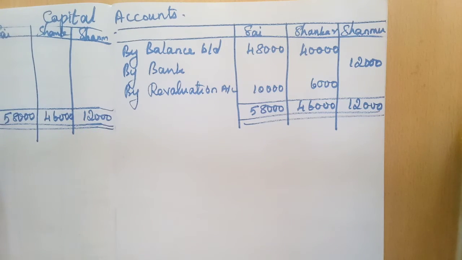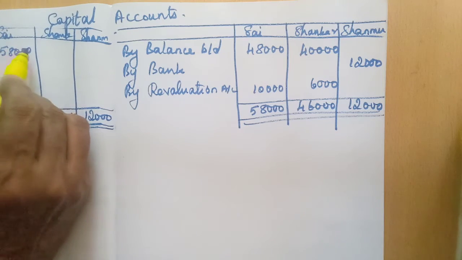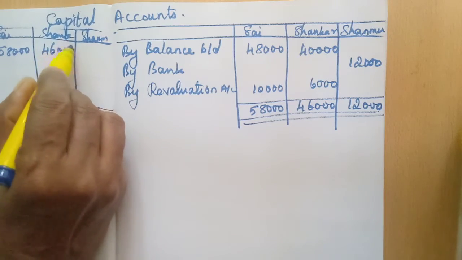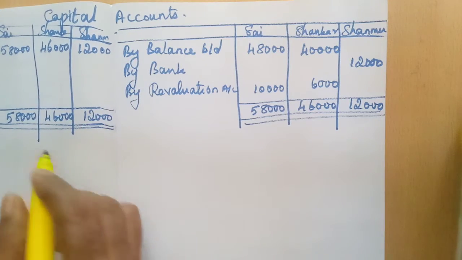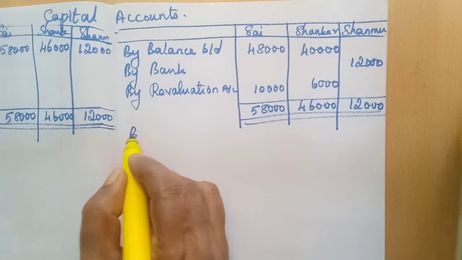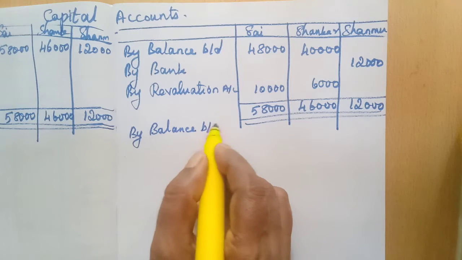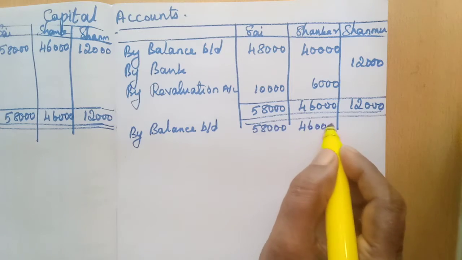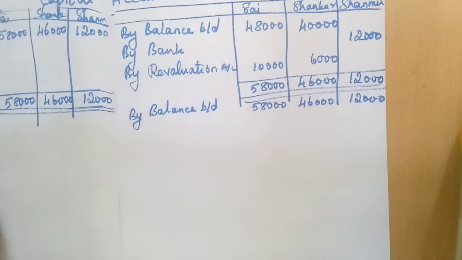So to balance carry down, 58,000, 46,000, 12,000. Okay, then by balance brought down, 58,000, 46,000, 12,000. Okay, that's all the answer.